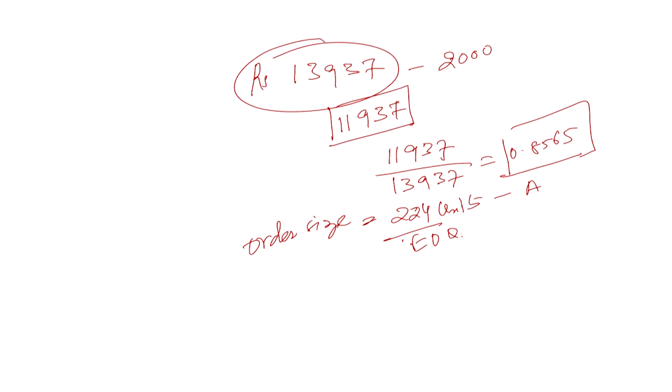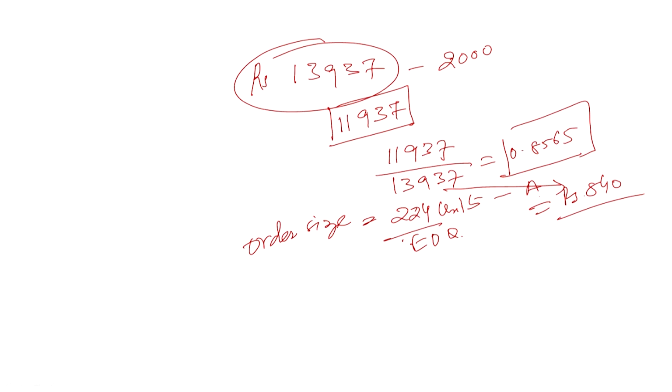So we were buying in one lot of 224 units, and half of that we were keeping as the average inventory with us, right. So the investment in this component was how much? Rupees 840. This much amount was invested out of the 13,937, in maintaining the inventory of item A, or material A.